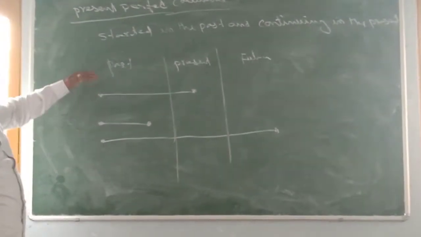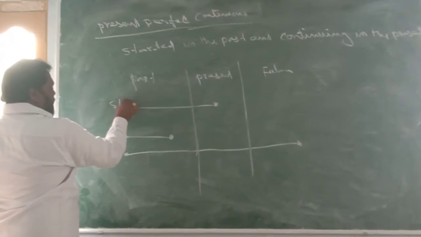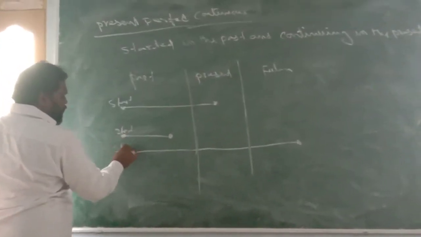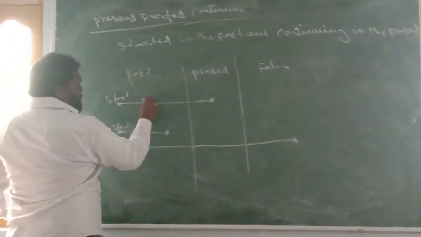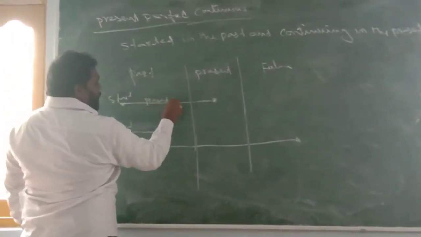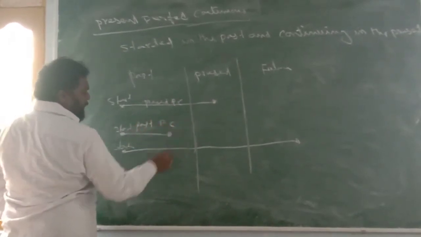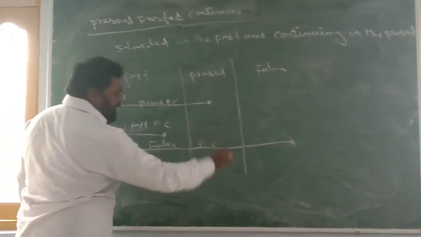You see, all the perfect continuous tenses' starting point is here itself. Started here, started here. This is also started in the past. This is present perfect continuous. This is past perfect continuous. This is future perfect continuous tense.